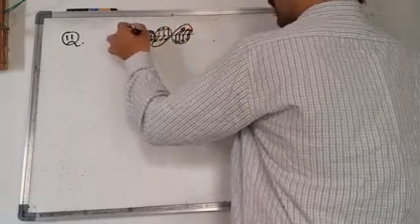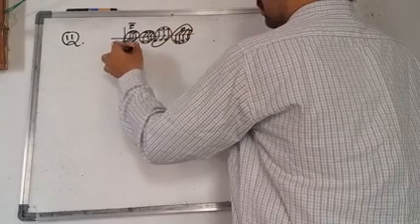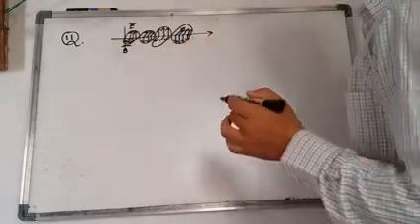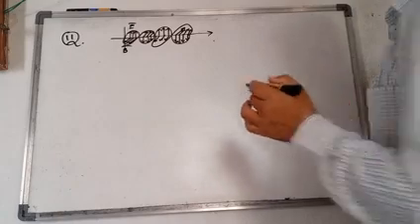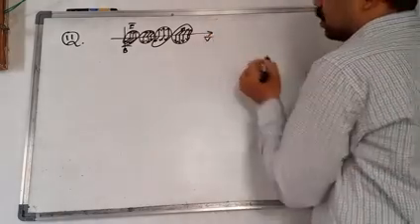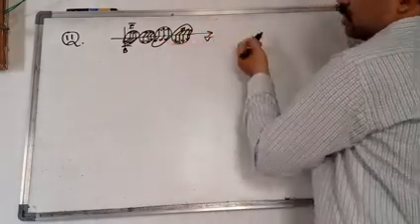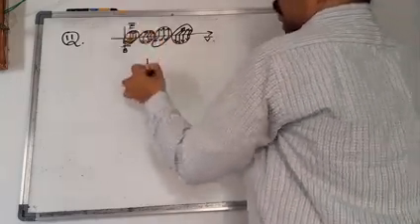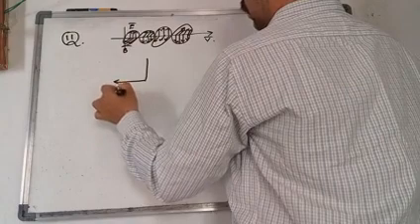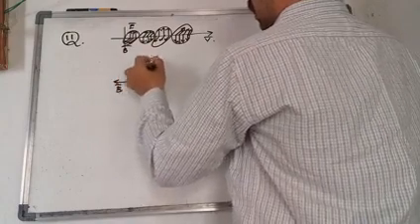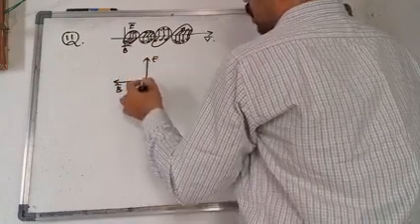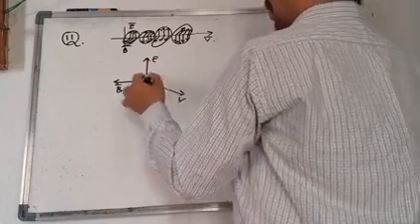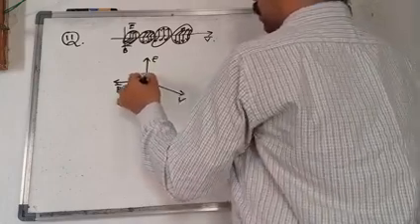If you take this as the electric field, this becomes the magnetic field. They are perpendicular to each other and perpendicular to the direction of propagation of the wave. This is the direction of propagation, the wave velocity. Electric field and magnetic field are perpendicular to each other, and they are perpendicular to the direction of propagation of the wave. All are mutually perpendicular to each other.